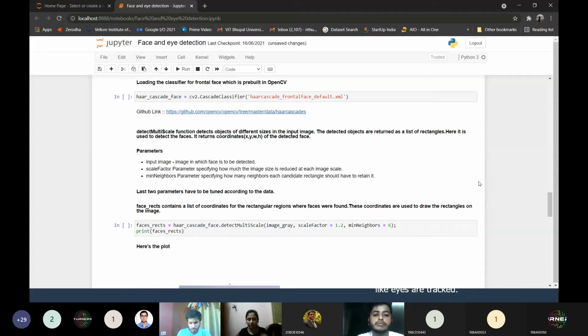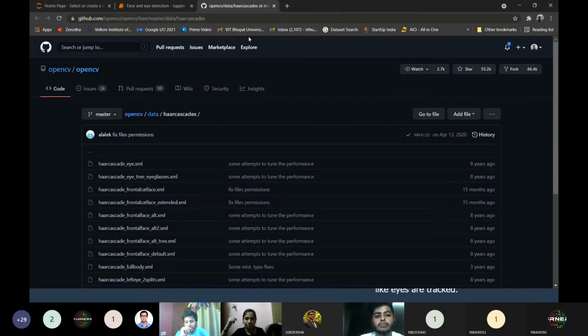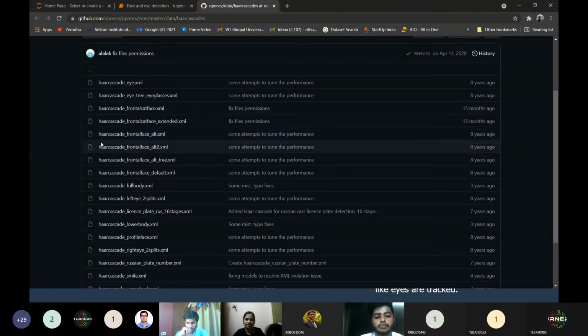Okay, so till this step, we have the input image ready with us. Now we want our classifier. The classifier is pretrained, as OpenCV has provided it. We need to just call it in our code. Now how will I do that? I need to download the classifier first. It is located on GitHub. The link is provided in the PPT as well as in the Jupyter notebook. When I go through that link, I see a number of classifiers here, not only for faces but also for eyes, smiles, etc. You can actually explore it.